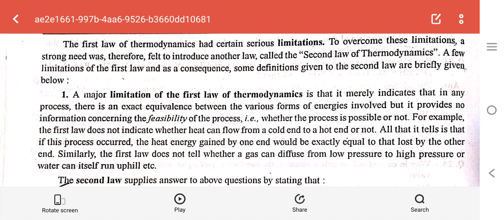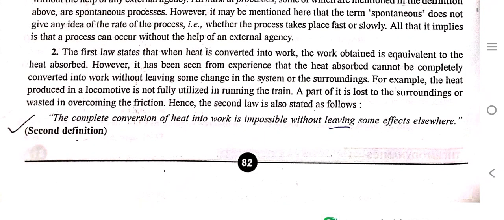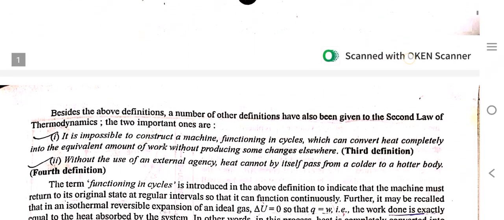The first law states that when heat is converted into work, the work obtained is equivalent to the heat absorbed. However, it has been seen from experience that the heat absorbed cannot be completely converted into work without leaving some change in the system or the surroundings. The complete conversion of heat into work is impossible without leaving some effect elsewhere. That is the second definition.